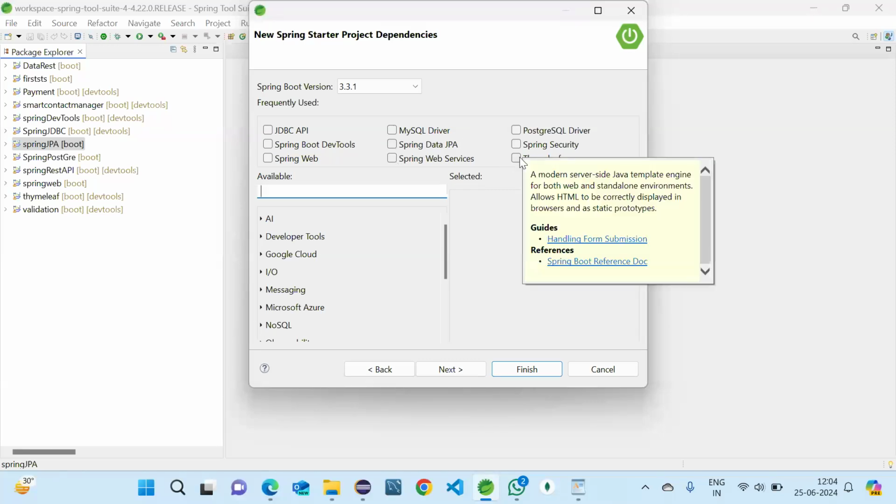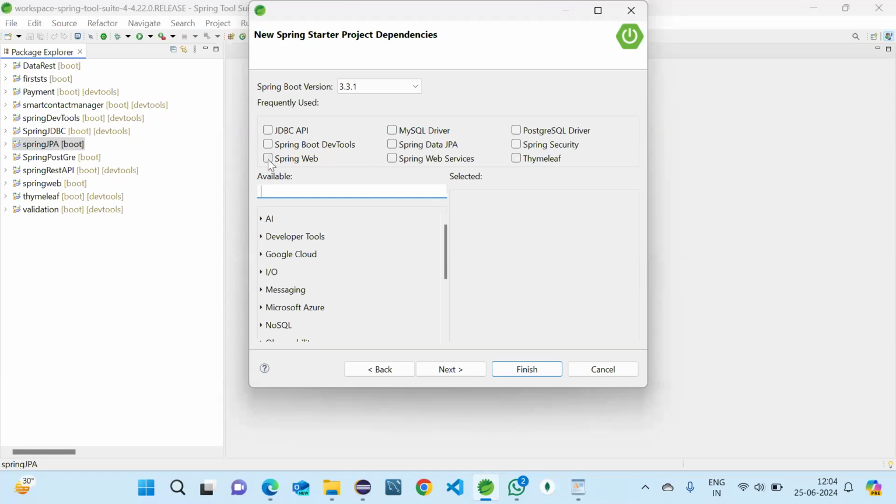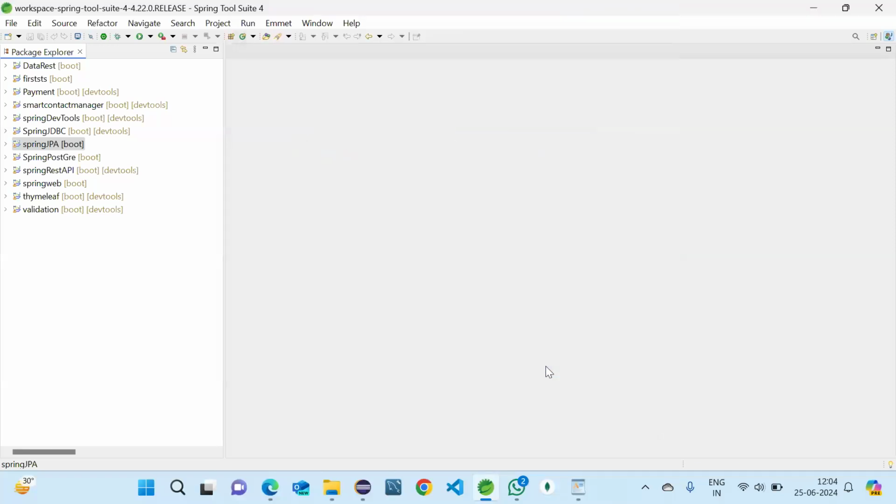Thymeleaf is a template engine I mentioned, you can use it for that. And Spring Web is for, what can I say, web applications. So like that we can use them. I'm just taking Spring Web and Spring Web Services, and at the same time DevTools for now for the basic project. In the previous one in Eclipse we haven't used DevTools, because of that it required me to execute every time. But now I'm using DevTools and just finishing it.